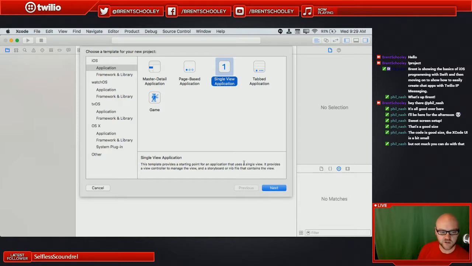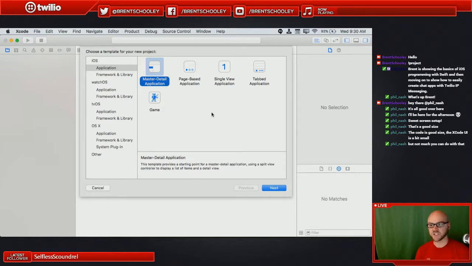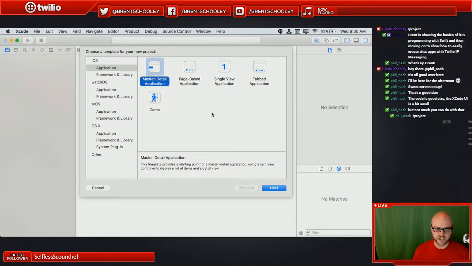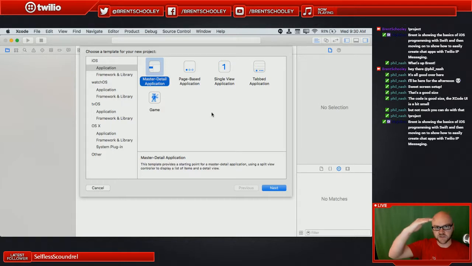One thing that you'll start out with when you're doing iOS programming is a project template. And there's a bunch of different project templates. They correspond to a lot of different types of apps that you might build, and a lot of apps that you might have seen as you've been using iOS applications. So you have a master detail application. This is one of those applications where you're navigating through screens. You'll have a list of objects and you'll tap one and it'll move you into the next page. On the iPad, the list will be on the left and the content will be over on the right. It's great for creating exactly what it says, master detail applications.